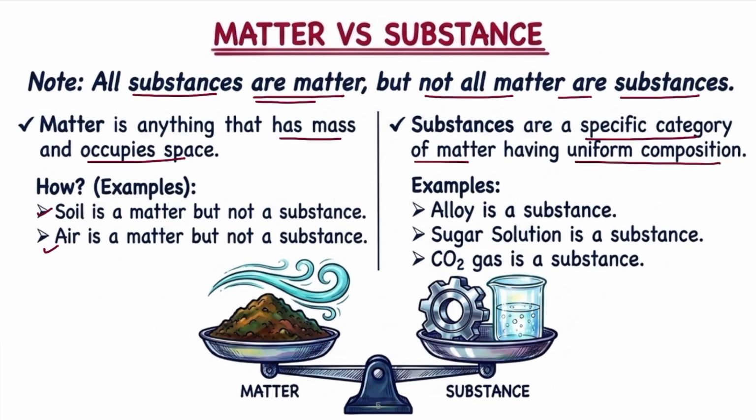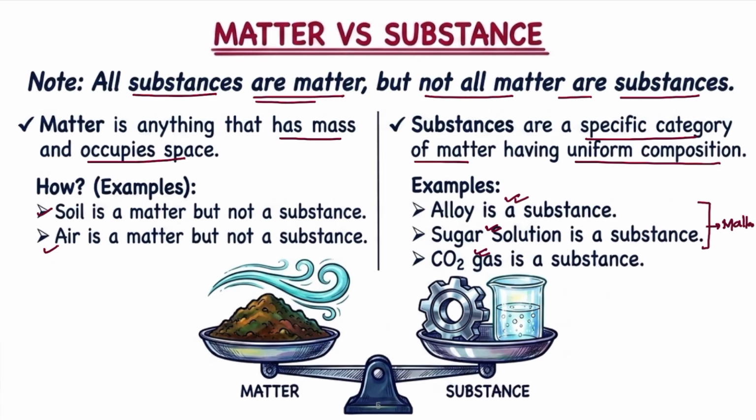So a substance is a type of matter which has uniform composition, but matter is something which occupies space and has mass, and may or may not have uniform composition. As for example, an alloy is a substance, sugar is a substance, carbon dioxide is a substance. At the same time, all three are matter also.